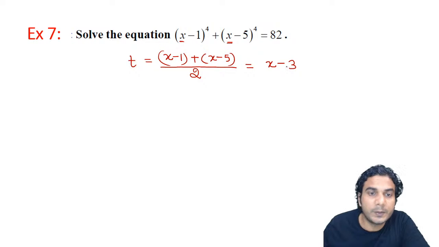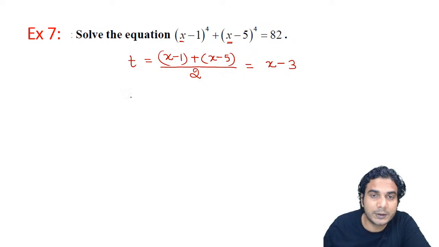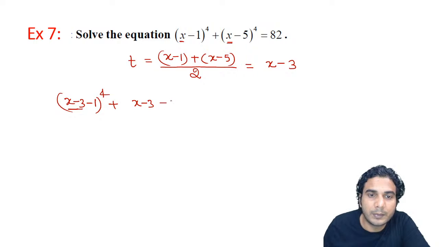So you need to put t is equal to x minus 3. So x minus 3 minus 1 raised to 4 will be the first expression, plus x minus 3 minus 5 raised to 4 is going to be the second expression, is equal to 82.